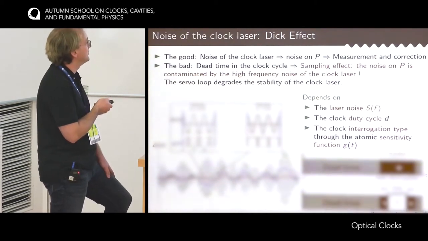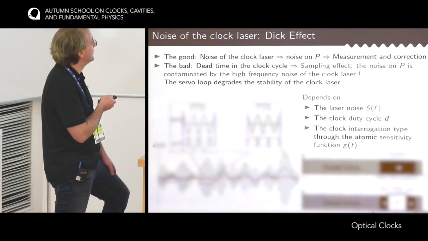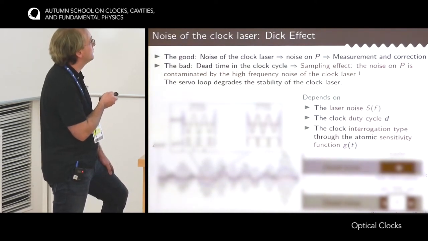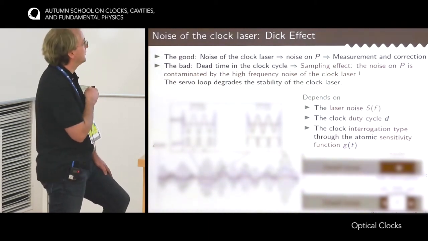Now imagine that your duty cycle is much bigger, closer to 1. The atoms are probed almost all the time. Then all this frequency noise of the clock laser would be averaged out, and the outcome of the measurement would be somewhere here. In this case, you see that you transfer less high frequency noise to low frequencies.